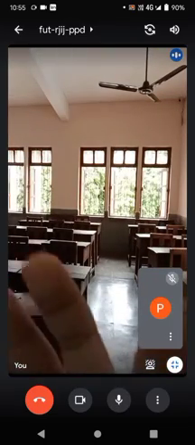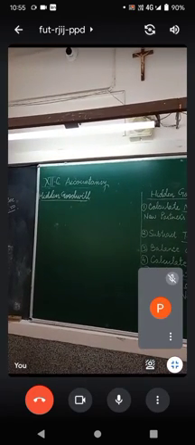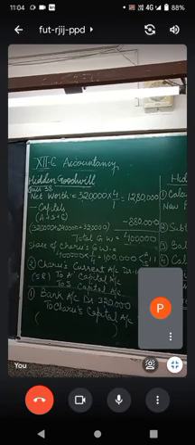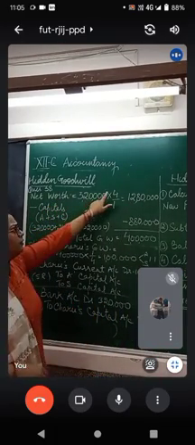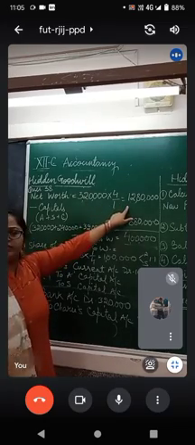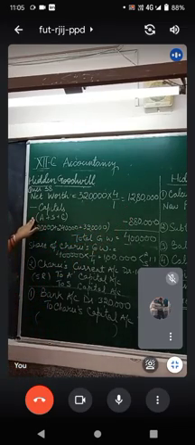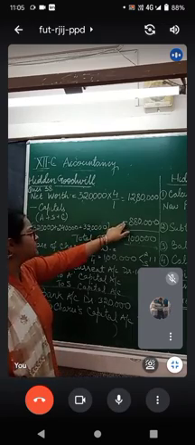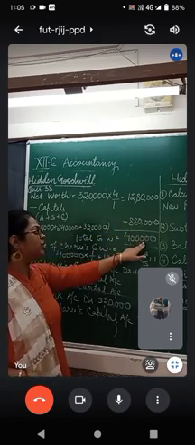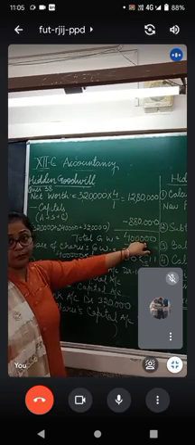Let us quickly do the question. So let's see this here. The net worth is 70,000 into 4 upon 1, which is 2,80,000. Minus the total capitals. The total capitals include A plus B plus C, which is 2,50,000. The total goodwill of the firm is rupees 30,000.